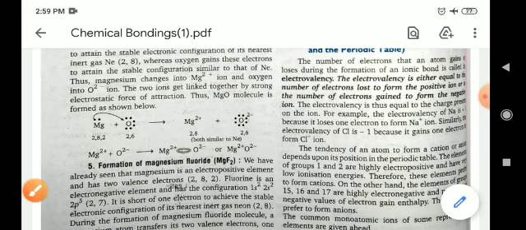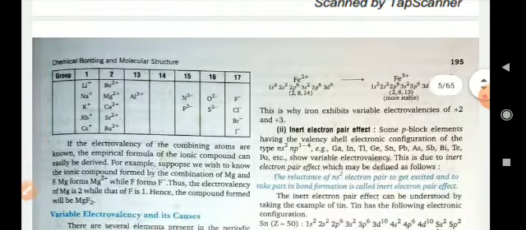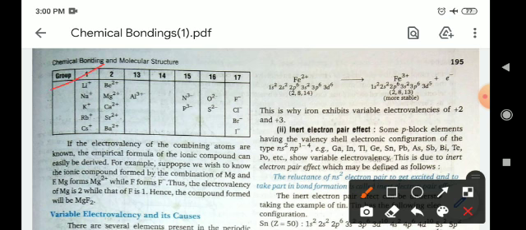So elements either gain or lose electrons, and according to their losing and gaining tendency, atoms acquire two types of ions, positive ions and negative ions. For example, lithium has one positive charge, meaning it can release one electron. Sodium, potassium, rubidium and cesium have the tendency to release one electron because they have one extra electron in their outermost orbit. After losing it, they acquire a noble gas configuration.